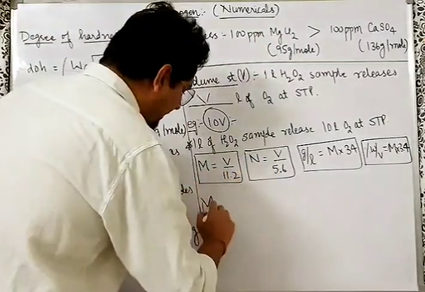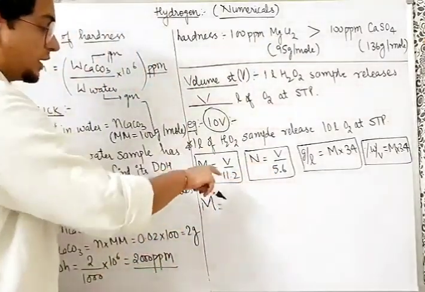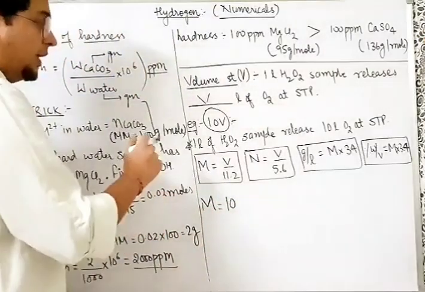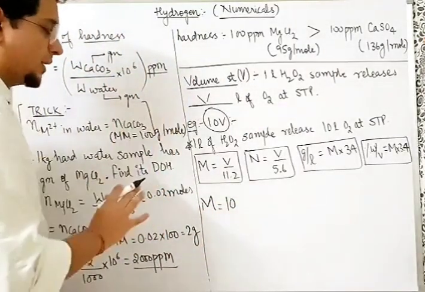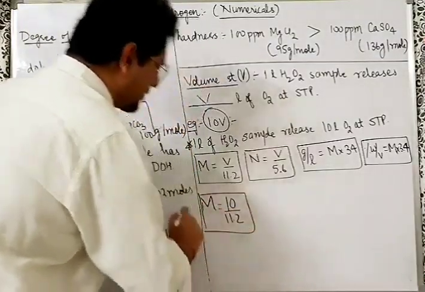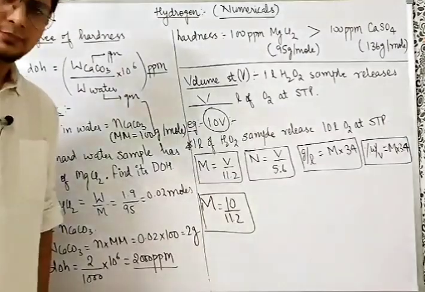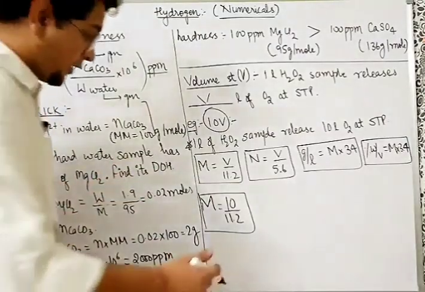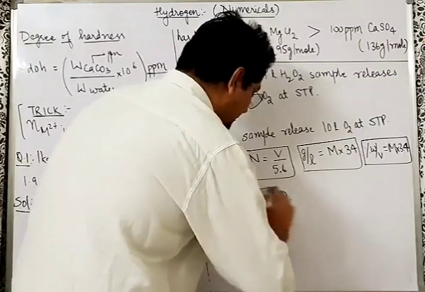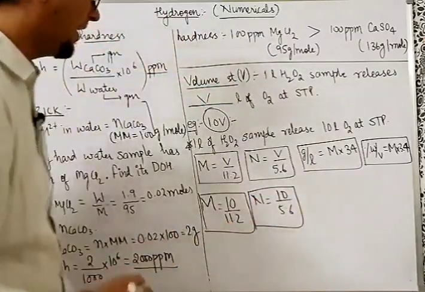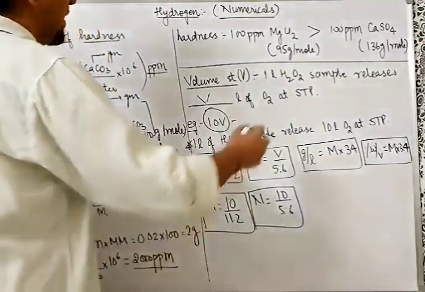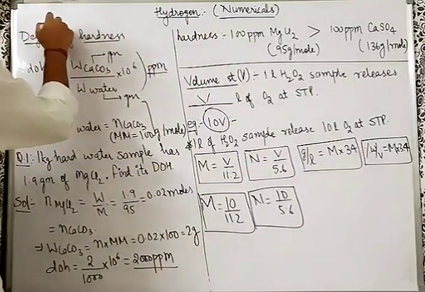So dekho yaar, molarity is equal to volume strength by 11.2. What is volume strength given as? 10. Sir, V, I keep V aside. Volume strength is 10 divided by 11.2. So bhaiya, this is the molarity, clear cut. 0.89 molar comes here. Easy. Normality is 10 by 5.6. So you were saying normality formula we don't have to remember? Right. Because you might be knowing that normality is equal to molarity into valency factor. That's a very common thing.